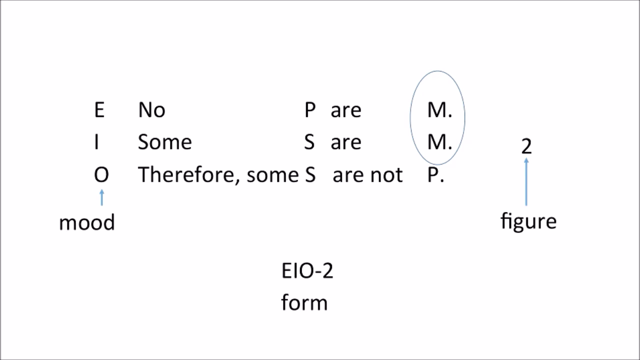Okay? So I haven't told you how to figure out the mood, although you can figure that out already. I definitely haven't told you how to get the figure, but you can see that the form is getting the mood and the figure and putting them together. That's one of the main things we're focusing on today. All right, and by the way, EIO2 is always valid.